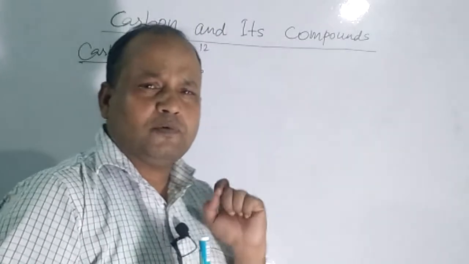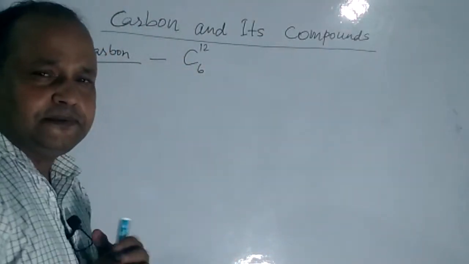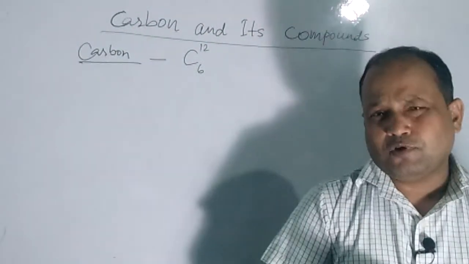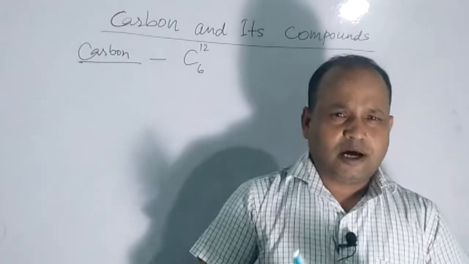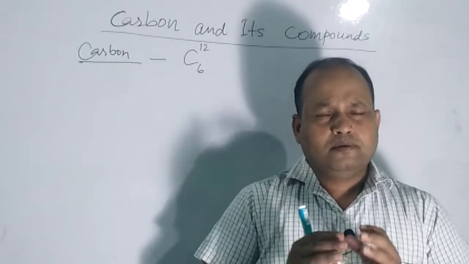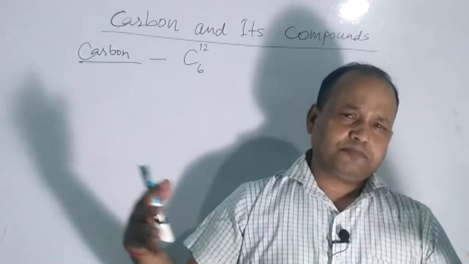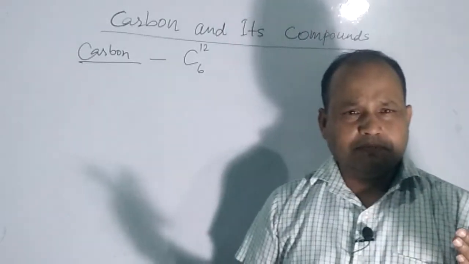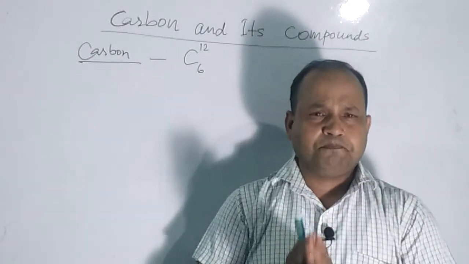It can form covalent bonds with other carbon atoms to form long chains. No other element forms such large chains. The ability to form large chains by carbon is known as catenation, and this property makes carbon a versatile element. Versatile means it can form so many compounds.